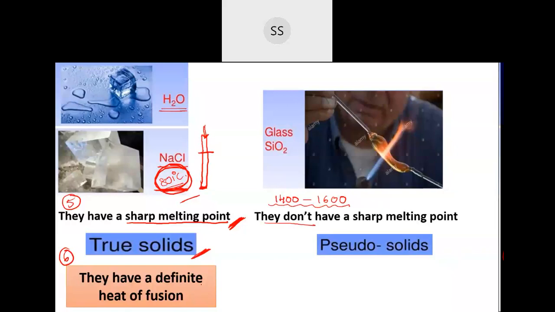If you are taking 1 gram of a solid, then that will be the standard enthalpy because you are measuring the compound. And that will be definite for a crystalline solid. They will have a definite heat of fusion.